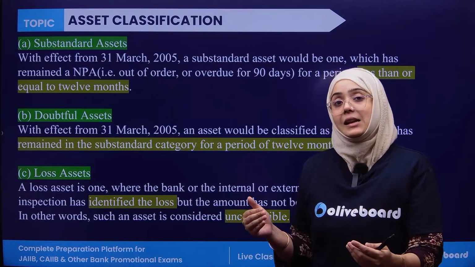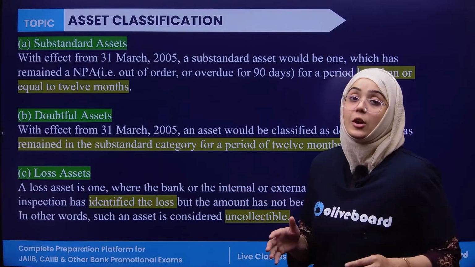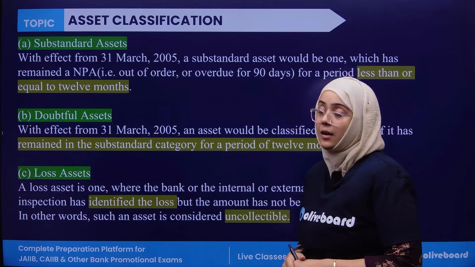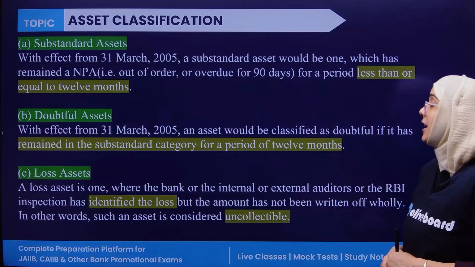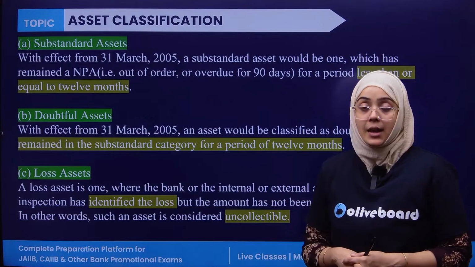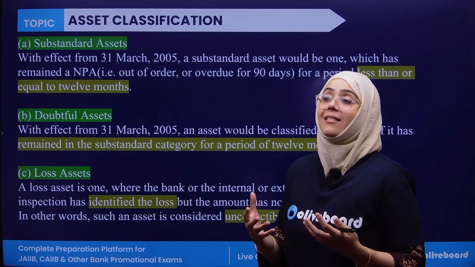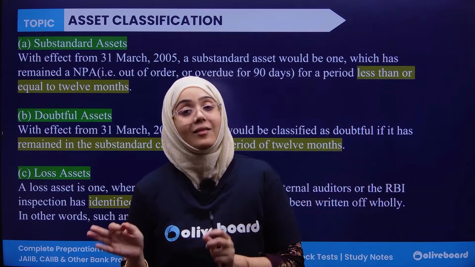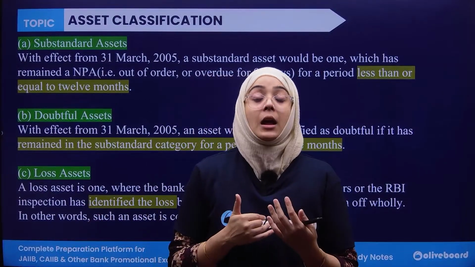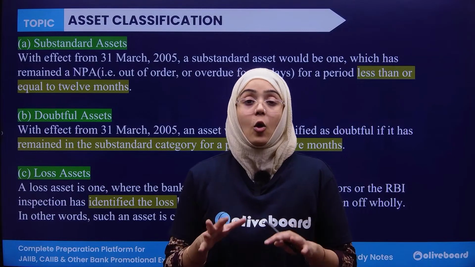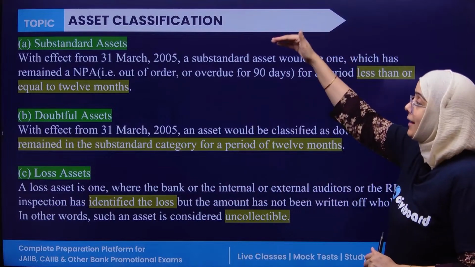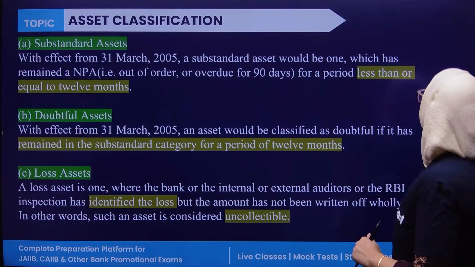You have skipped that 90 days mark also, and now it is already overdue, and it remains overdue for 12 months. Then it is a substandard asset. Doubtful asset means it remains overdue for a period of more than 12 months. And the loss asset, when the loss has been identified, means the bank can sense that maybe something is wrong, maybe this loan is default, maybe this is not coming back. When the loss is identified, then it is termed as the loss asset. So NPA is substandard, doubtful, and the loss asset.